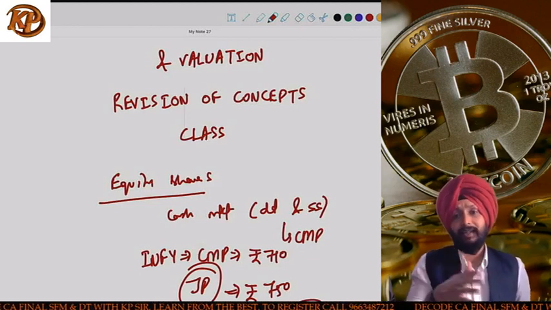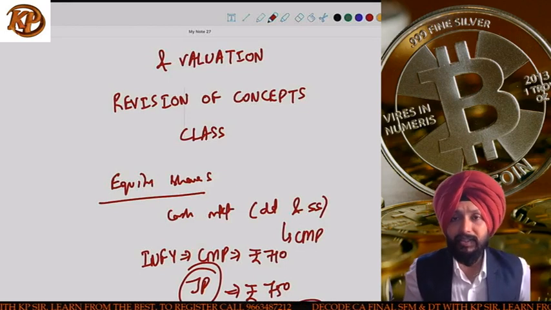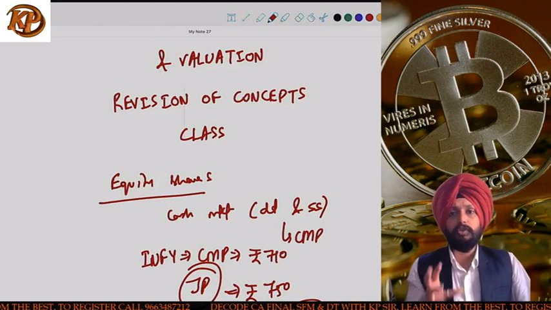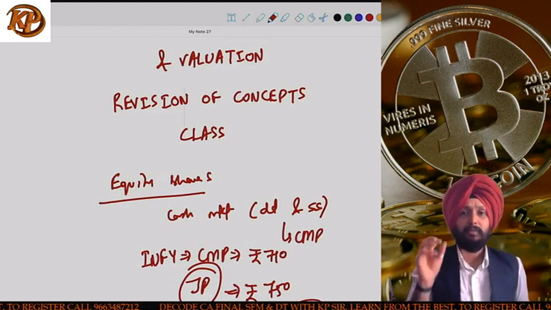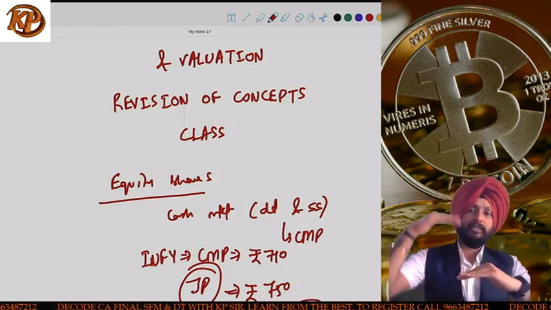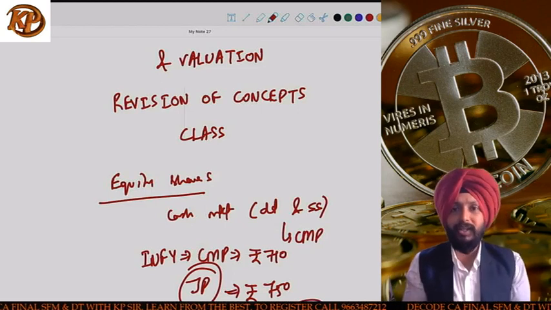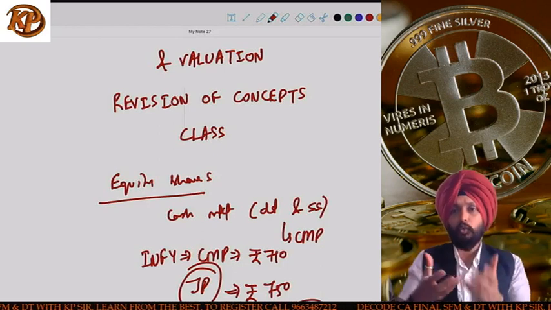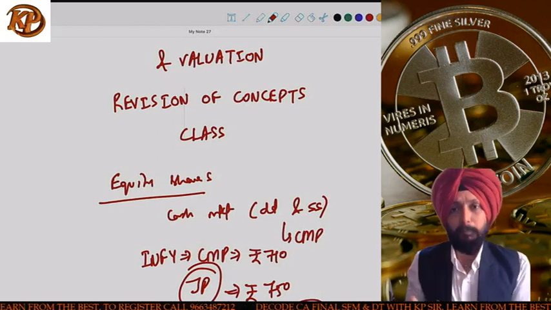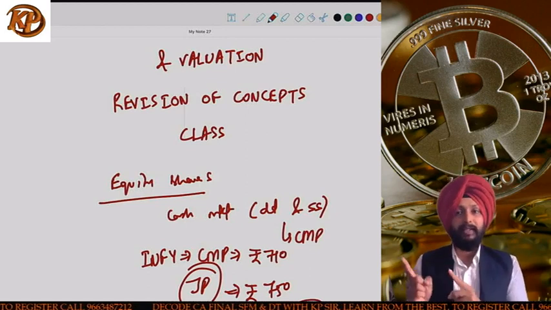What is technical analysis? Technical analysis is considered useful for traders or for short-term investors, if I can say that, or mainly for speculators. And technical analysis will mainly use some price patterns of the past. Some charts of the past will be used, like support, resistance. I gave you examples in the class. A share will have a support and resistance. Resistance means the share is not going above that range. Support means the share is not going below that range. We use line charts, bars and graphs to analyze how the traders or investors are behaving at a given price pattern. Technical analysis will be short-term vision, but fundamental analysis has long-term vision.